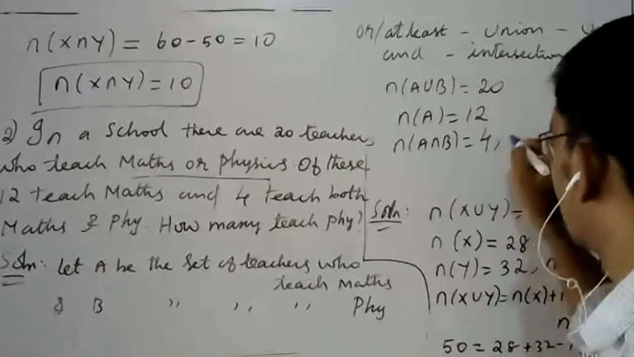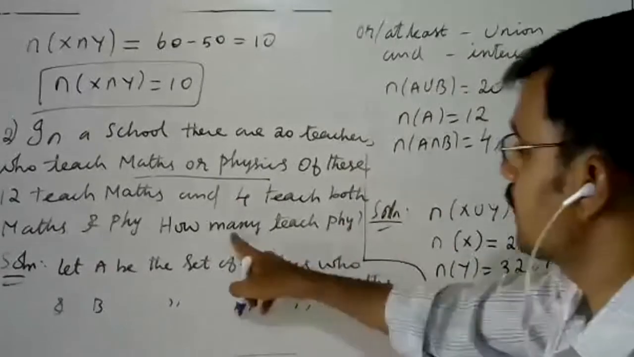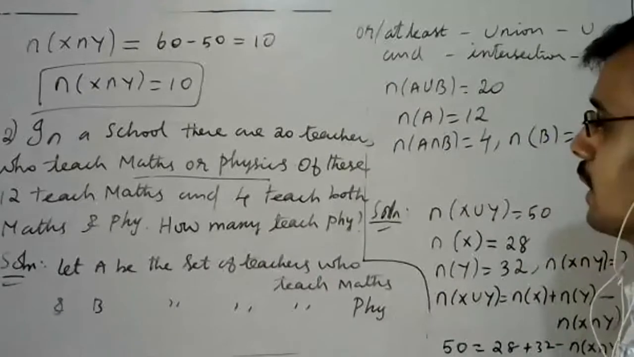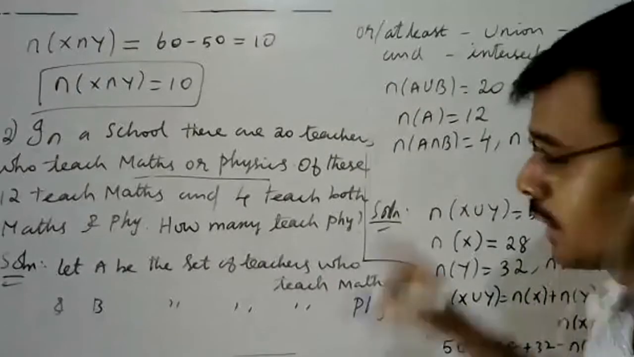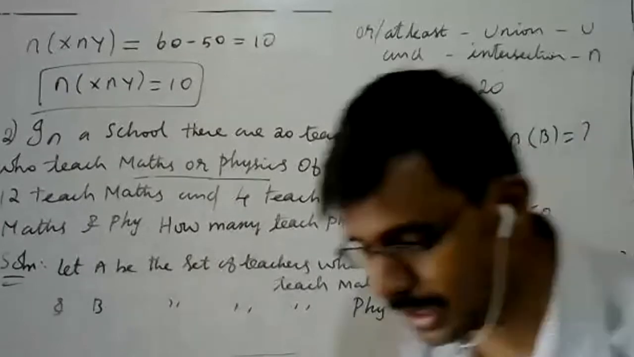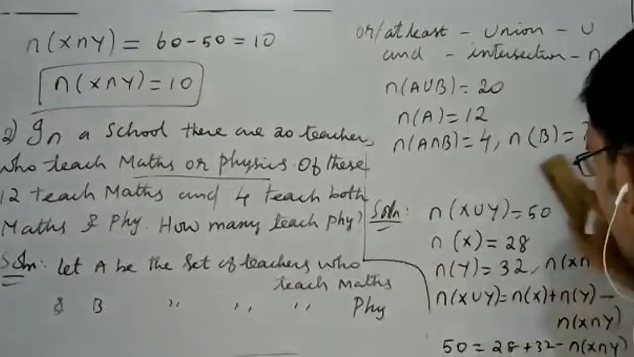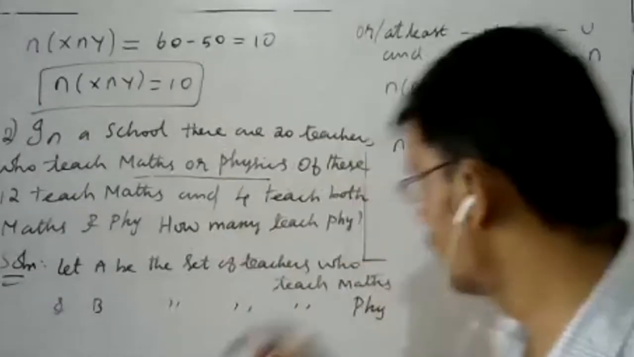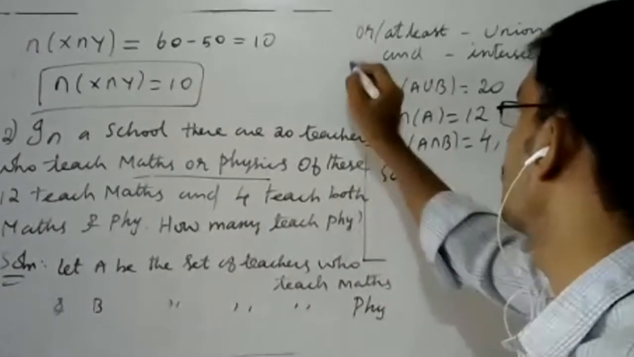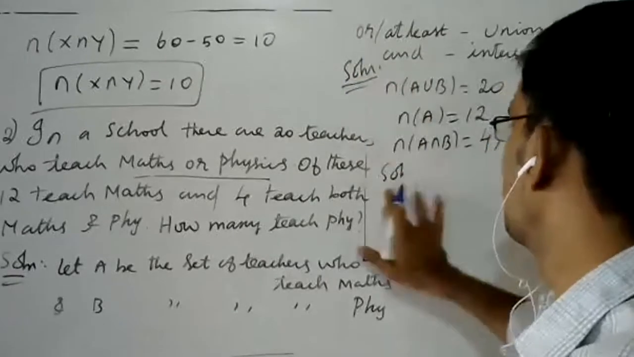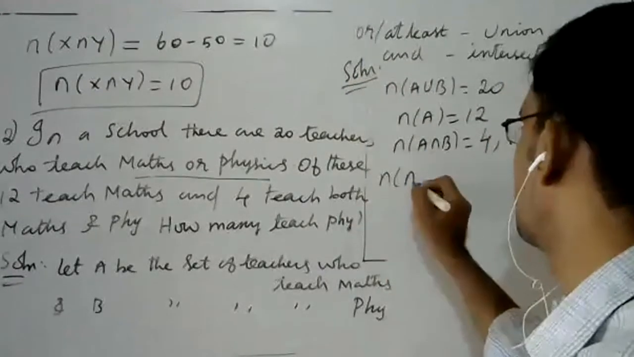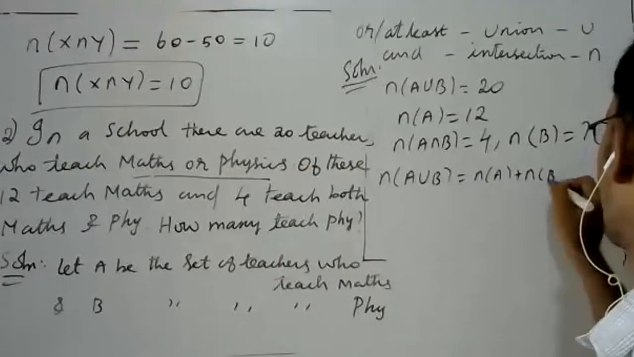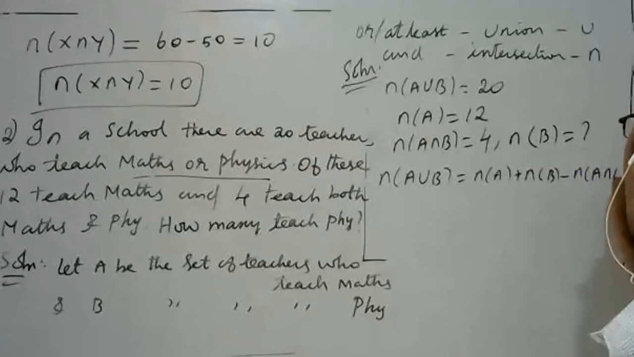Now what is the question? The question is how many teach physics? Physics means B. How many teach physics alone? That is the question. We need n of B, but we know the formula. This is the solution. The formula is n of A union B is equal to n of A plus n of B minus n of A intersection B.